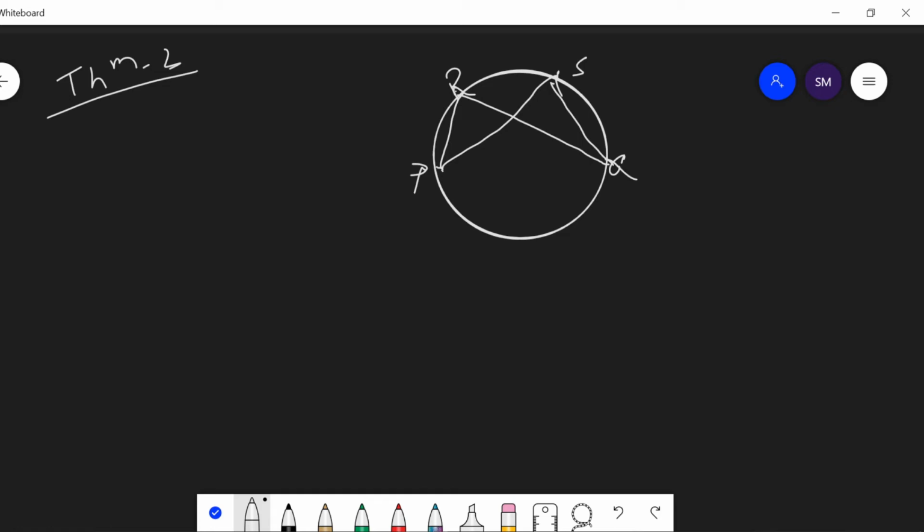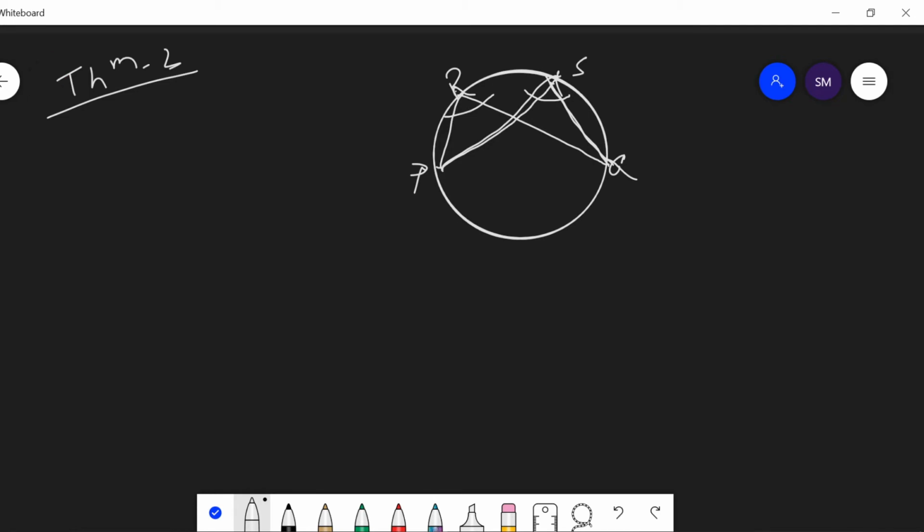Then here join PS and SQ. Here we have to prove that this angle measure is equal to this angle measure, because we have to prove that angles in the same segment of a circle are of equal measure. This means here we have to prove that PRQ is equal to PSQ.